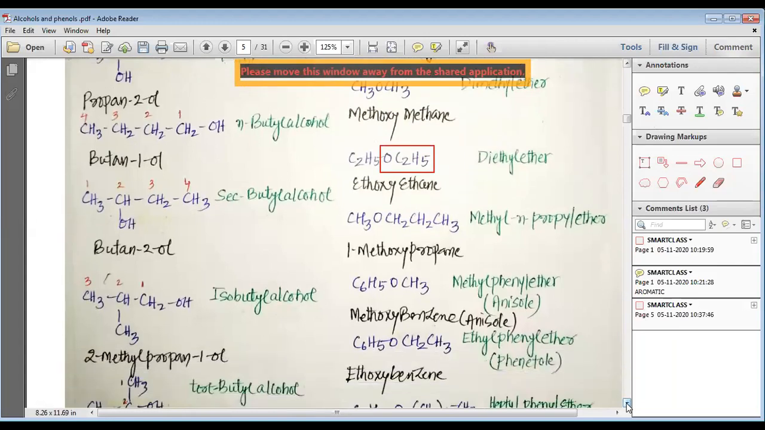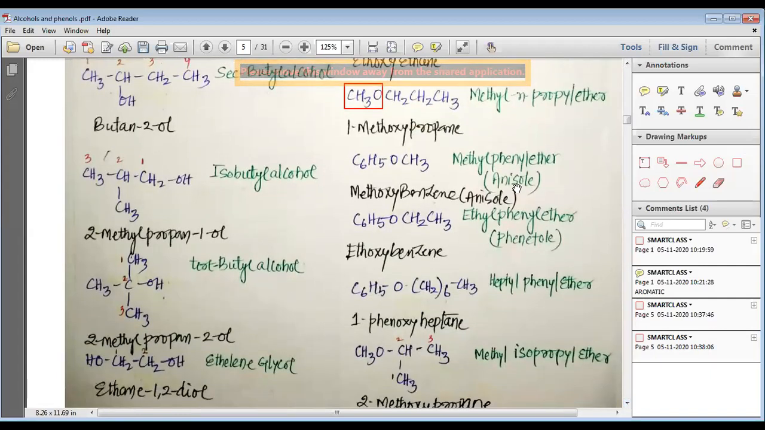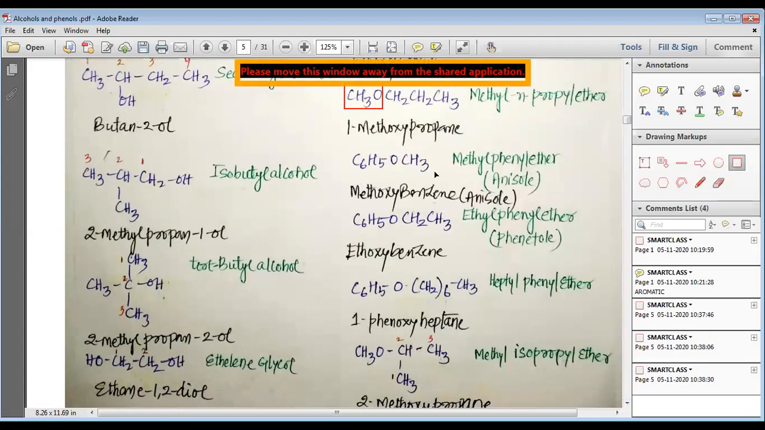Same way, my dear students, here you can write methyl propyl ether or 1-methoxypropane. You can see here, this is your methoxy part, and this is propane. So 1-methoxypropane. Then, my dear students, you have methyl phenyl ether, which is also known as anisole. Anisole is the name which is used as an IUPAC name also. Methoxybenzene: you can see here, this is your methoxy part, and then you have C6H5, which is benzene. So this is how you can call it methoxybenzene or anisole.